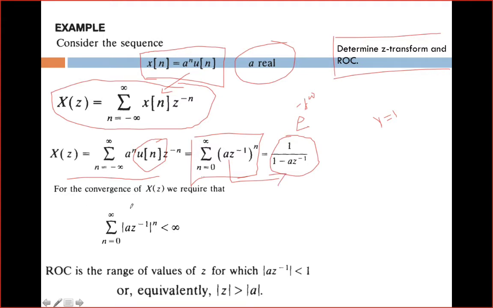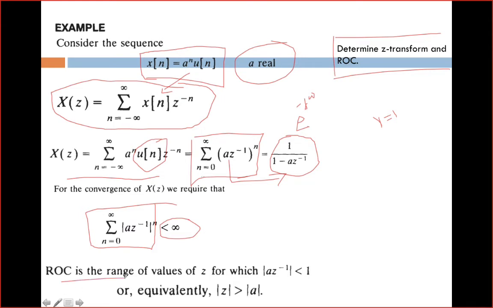For convergence of X of z, we require that this summation, n is equal to 0 to infinity, of magnitude of a into z power minus 1 to the power n, should always be less than infinity, not equal. It should be less than infinity, so that we can find the z transform and find the region of convergence. We should know when this infinite series will become finite.